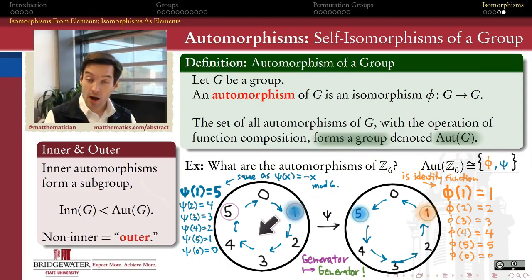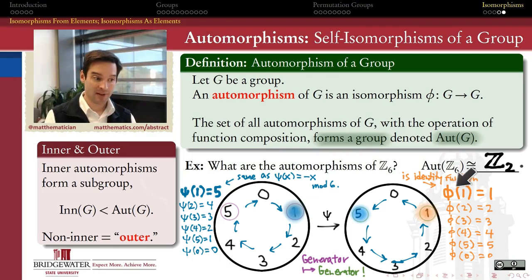Why? Because any automorphism of Z mod 6 has to send generator to generator. And since there are only two generators, and because my function has to be one-to-one, it will be defined entirely by where I send 1. And there are two choices of where I can send 1. I send it to itself, and I get the identity function, or I send it to 5, and I get this opposite function, psi of x equals minus x mod 6. And therefore, the automorphism group of Z mod 6 is a group of two elements, and therefore, it in turn is isomorphic to Z mod 2.